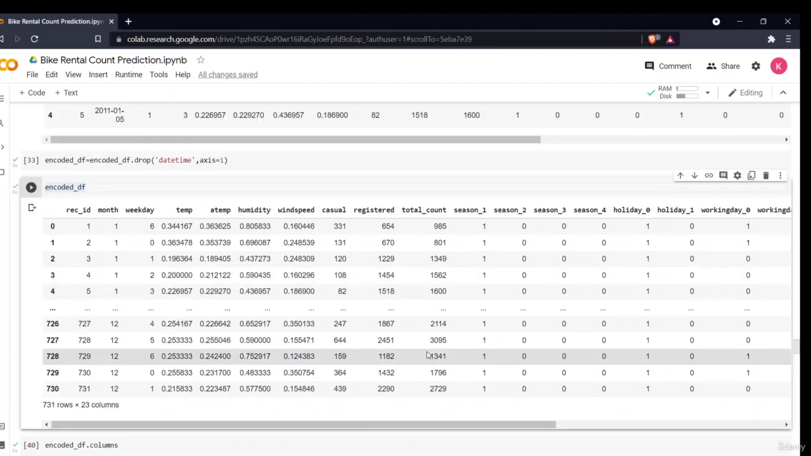Hello all, welcome to the next section of the data pre-processing technique. In the previous section we were splitting our data.